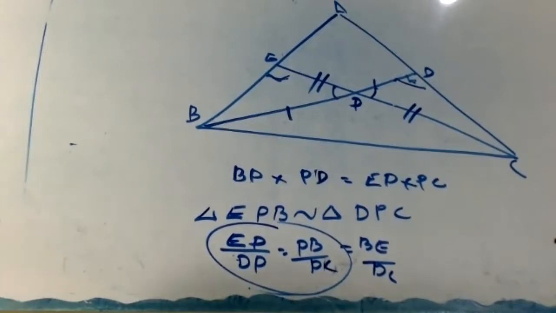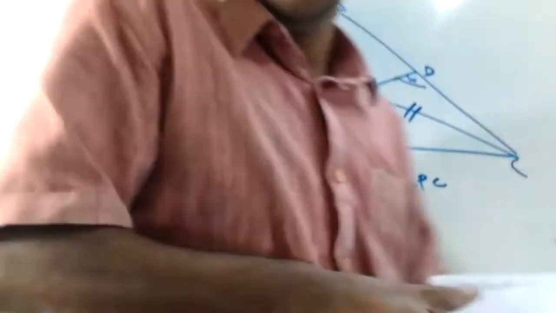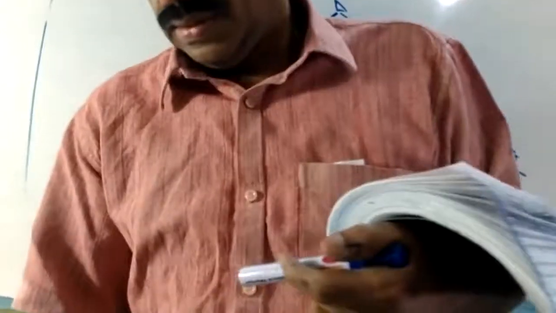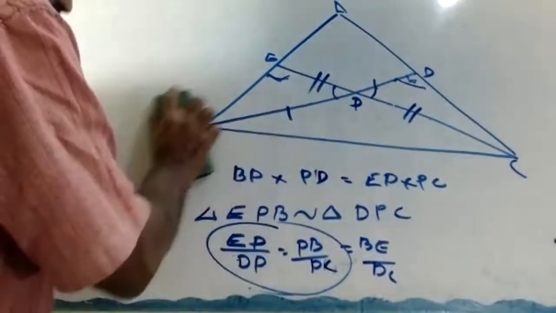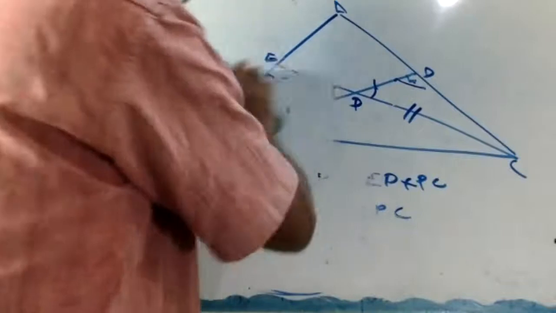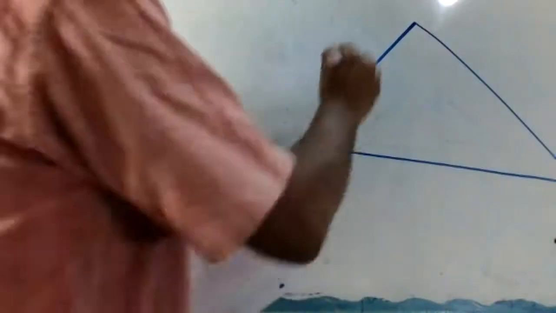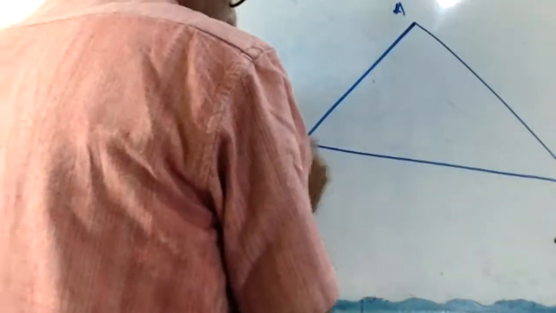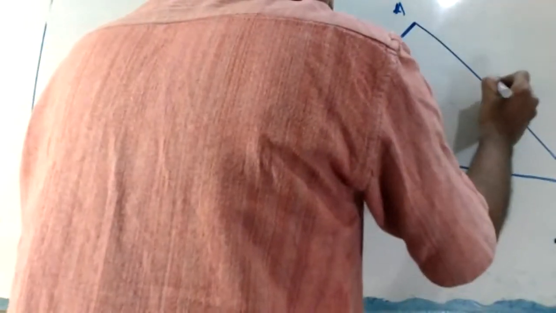Okay. Look at here now. Listen to this question. In triangle ABC, P here and Q here.